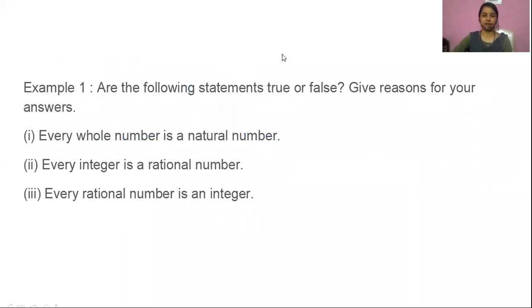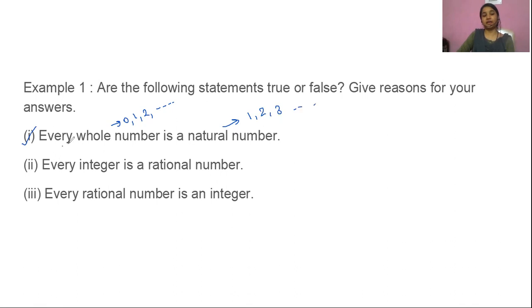So here comes one example. Let's try to solve this question. The question is, are the following statements true or false? Give reasons for your answer. The first statement says that every whole number is a natural number. Let's revise the definition again. What are the whole numbers? 0, 1, 2, 3, and so on. And what are natural numbers? 1, 2, 3, and so on.